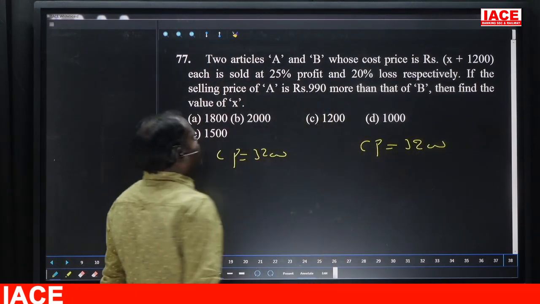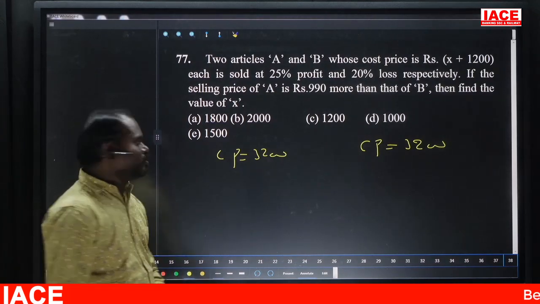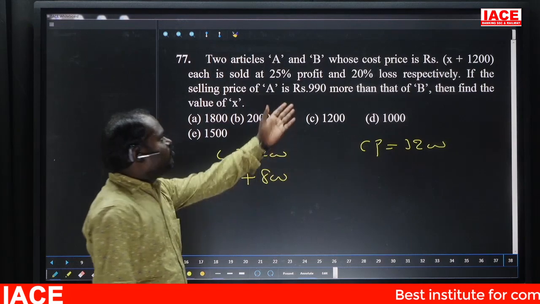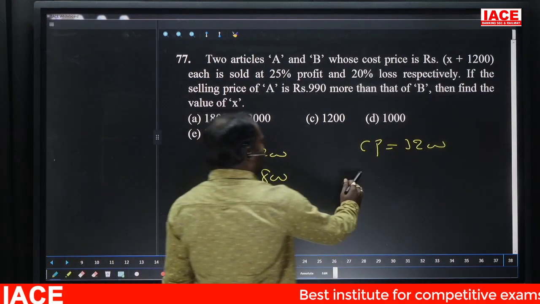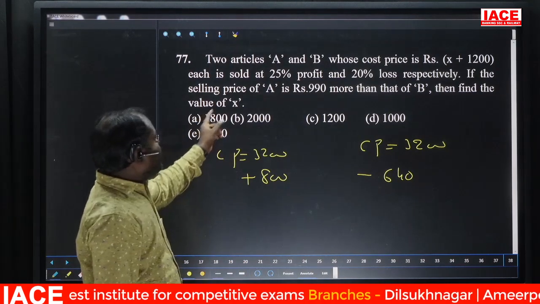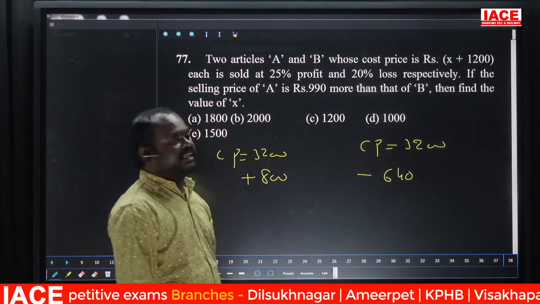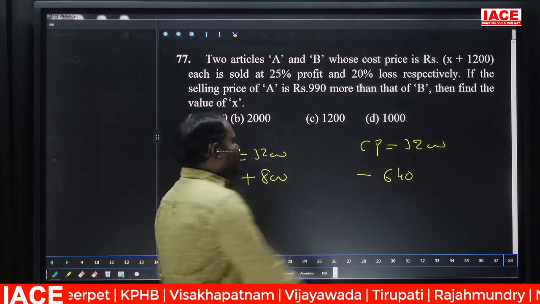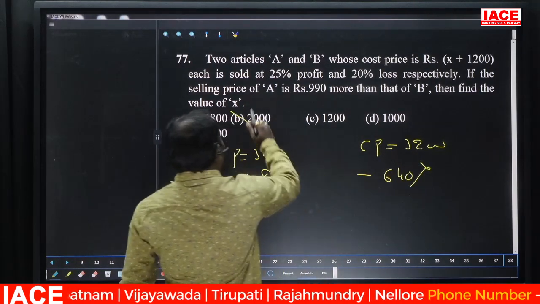First one is sold with 25% profit, nothing but one fourth. One fourth means 800, it is the profit. 20% loss, nothing but 320, 320, 640. What is it saying? The selling price of A is 990 more than that of B, so the difference should be 990. We are not getting 990, so this option B is not satisfying.